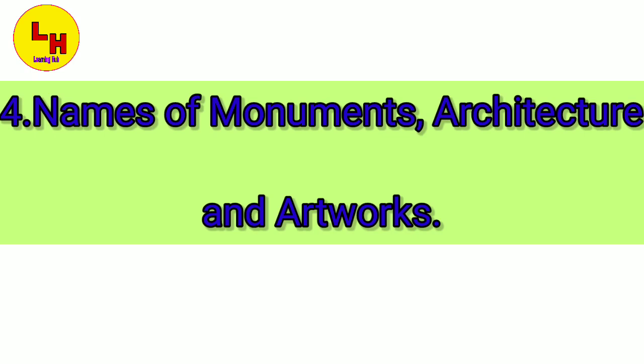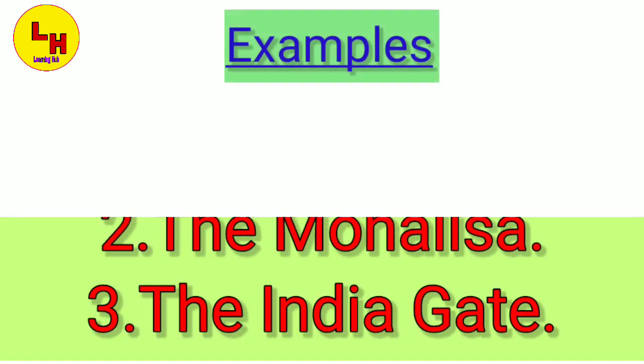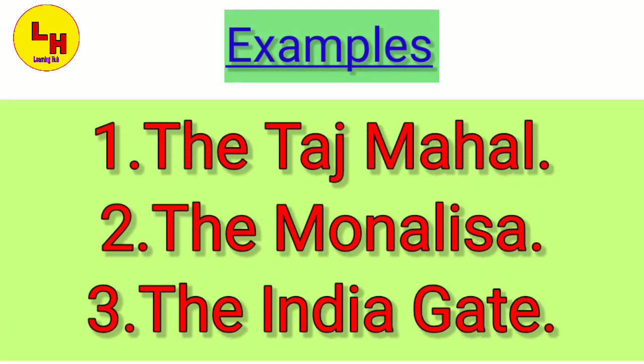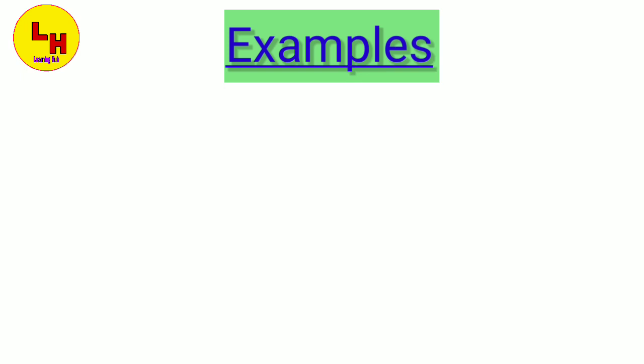Before the names of an important monument or architecture or some kind of artwork, the is used. For example, the Taj Mahal, the Mona Lisa, the India Gate. The Taj Mahal and the India Gate are examples of monuments, whereas the Mona Lisa is an example of artwork. So the is used before their names.